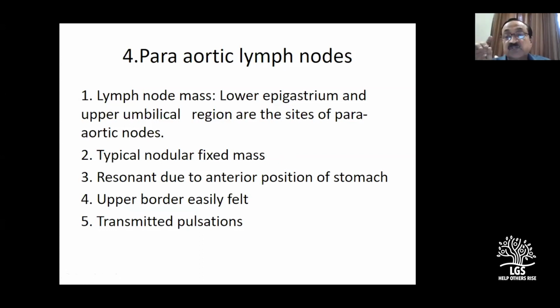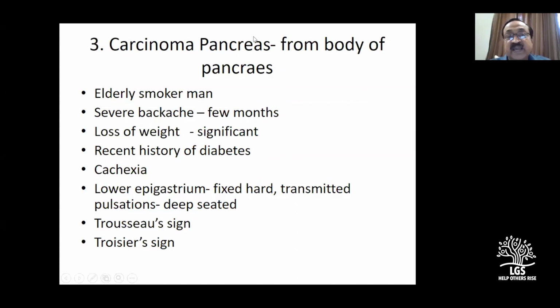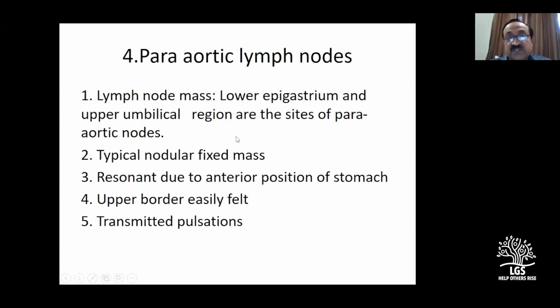Whenever you have a patient with a hard nodular mass almost like carcinoma pancreas, but the person is an elderly smoker, a 60 to 70-year-old man, whereas your patient was only a 28-year-old young man. See the difference now? A 28-year-old young man.